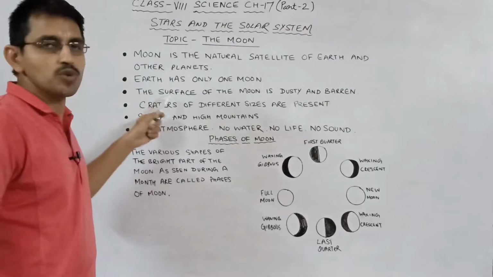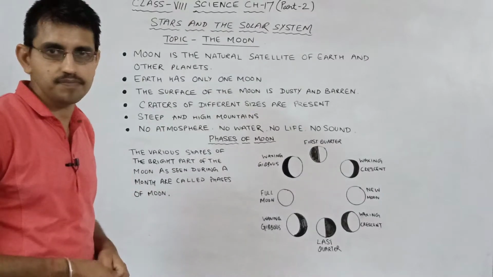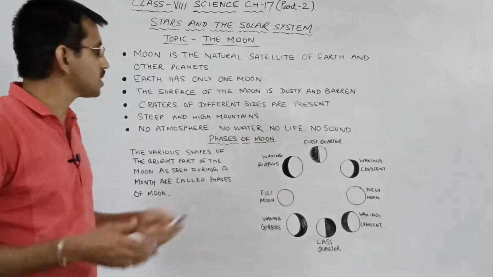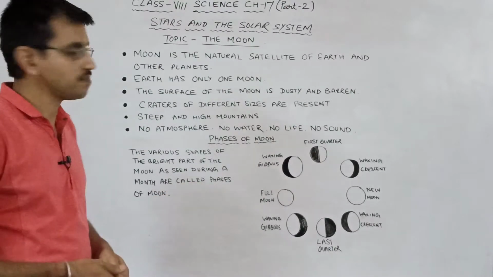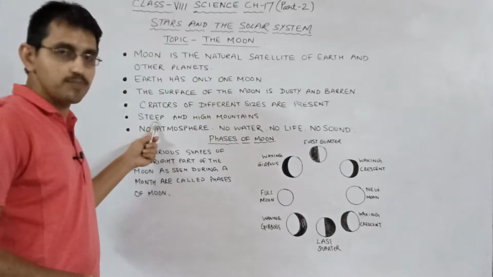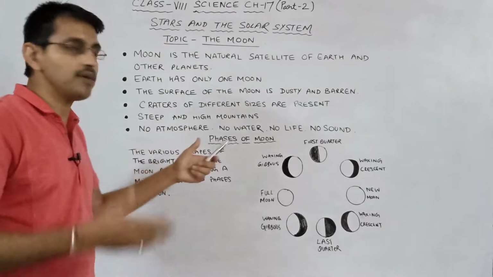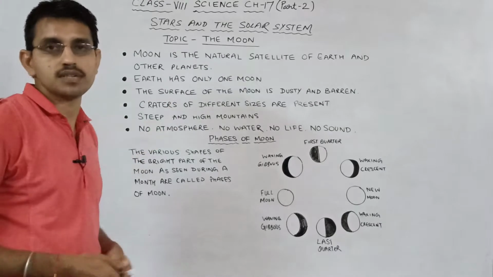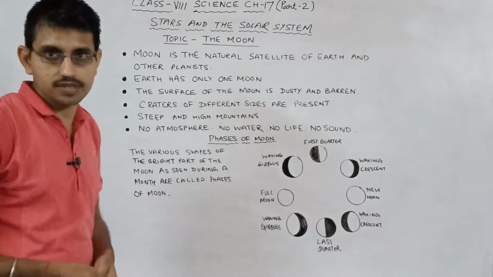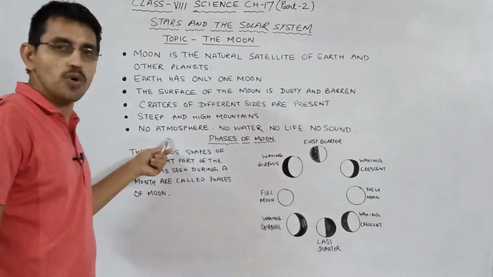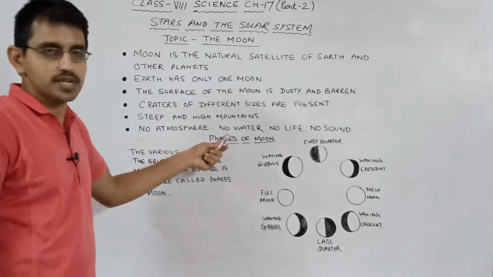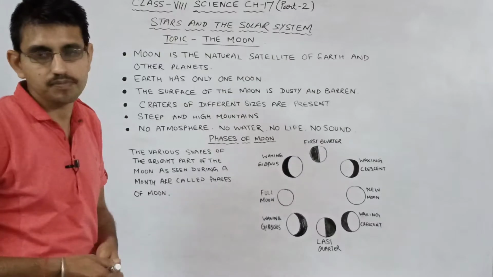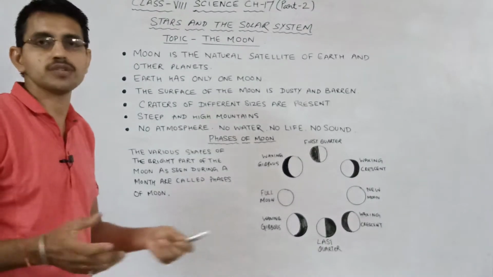The surface of the moon is dusty and barren. It has so many craters of different sizes on it. There are also steep slopes and high mountain ranges. Some of these mountain ranges are as high as those on Earth. There is no atmosphere, no water, no life and no sound on the moon. Means there is no medium on the moon, so there is no sound.